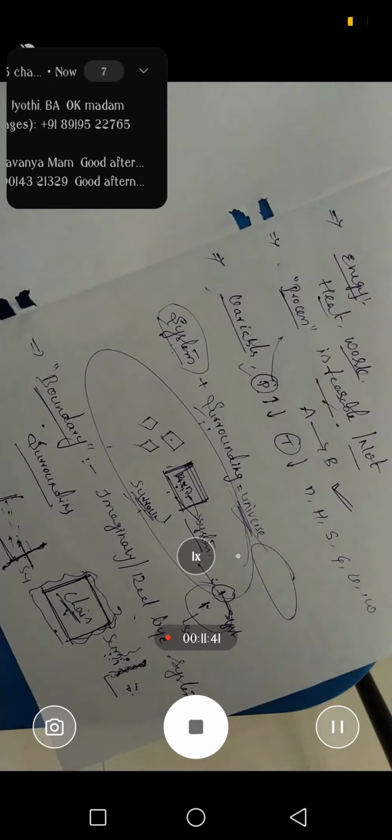So next topic is the boundary. Boundary means there is an imaginary or real line between the system and surrounding. You have to remember that there is an imaginary line between the system and the surrounding. Next, the line between may be rigid or flexible. It may be movable, or it may be strong, that is fixed. Next, the boundary may be adiabatic and diathermic.